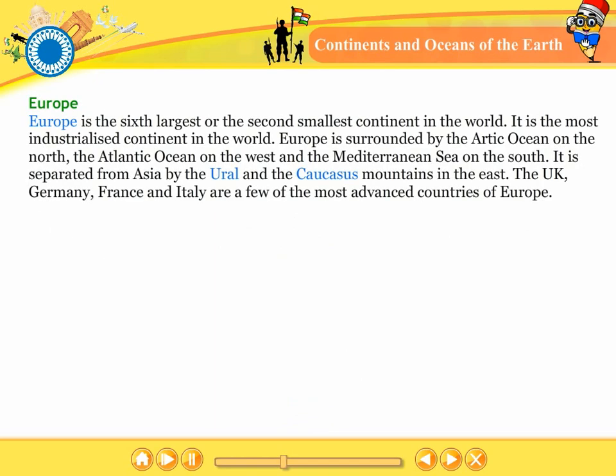Europe. Europe is the 6th largest or the 2nd smallest continent in the world. It is the most industrialized continent in the world.